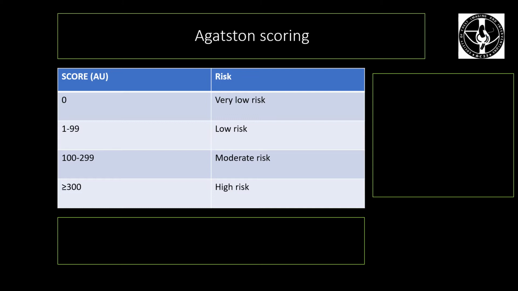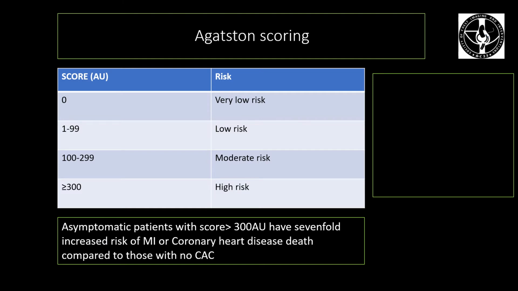This table shows the Agatston scoring system. In this column, on the left hand side, we have the score starting from 0 to greater or equal to 300. On the right hand side, we have the risk group from very low risk to high risk. And a score of greater than or equal to 300 Agatston units have 7-fold increased risk of MI or coronary heart disease death compared to those with no coronary artery calcification.